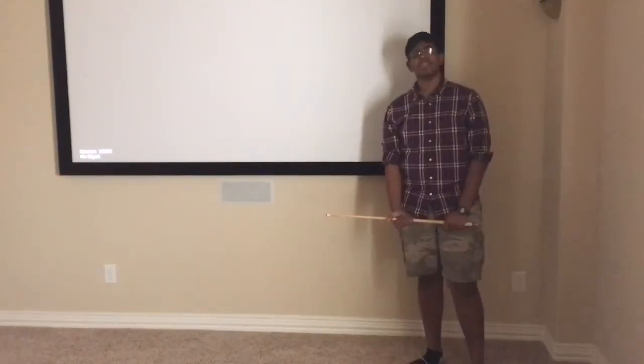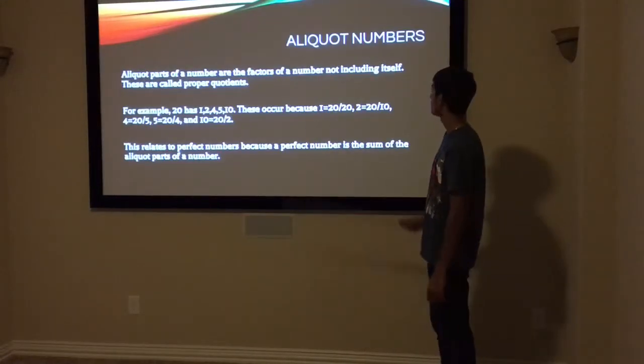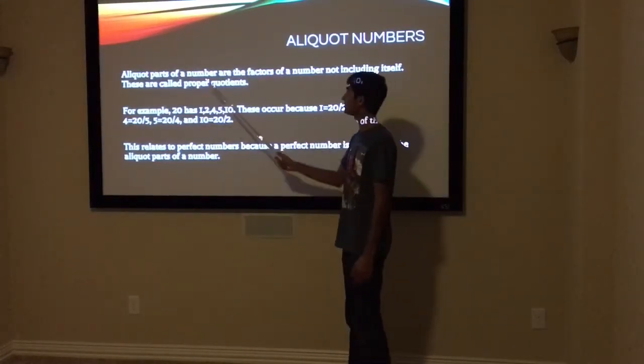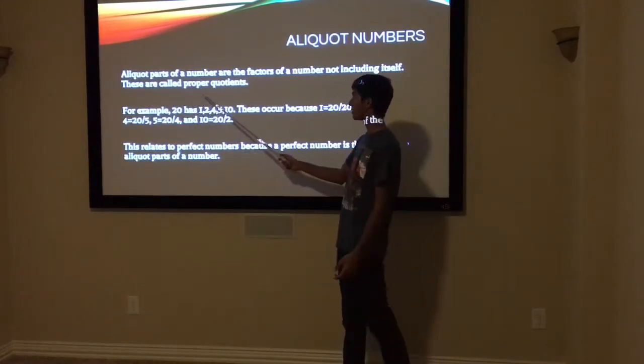Oh! The necessary component of perfect numbers is aliquot numbers. Let's dive into that. Aliquot numbers. Aliquot parts of a number are the factors of a number not including itself. These are called proper quotients.